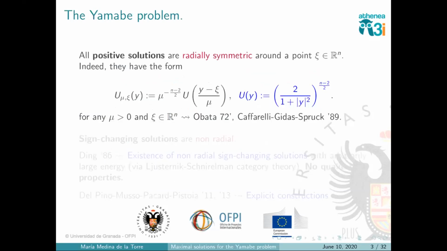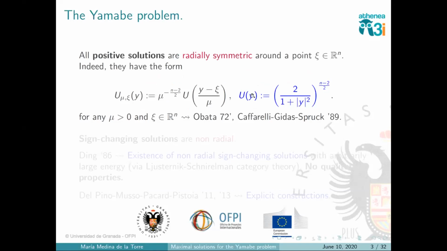Indeed, if we consider positive solutions of the Yamabe equation, they are all completely characterized. We know that they are radially symmetric, and they are all given by this function here that I call U, and that I will call the bubble during the talk. This function is bounded and decays at infinity as a power of minus n minus 2.